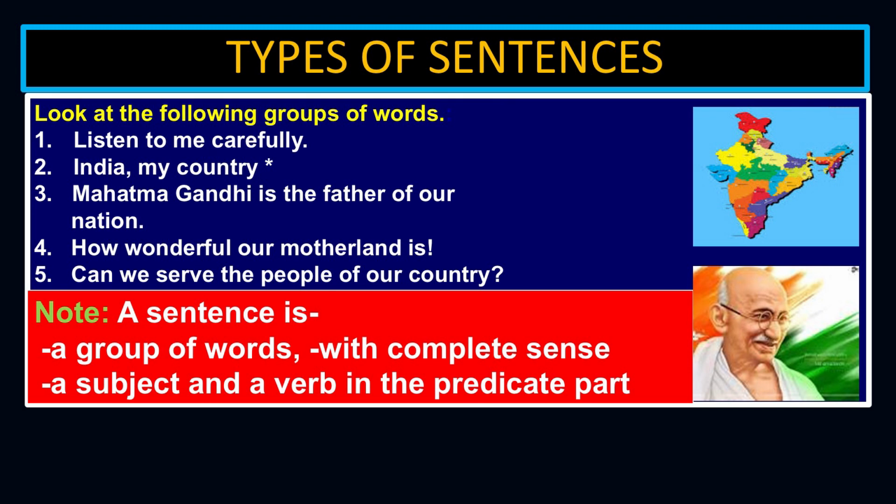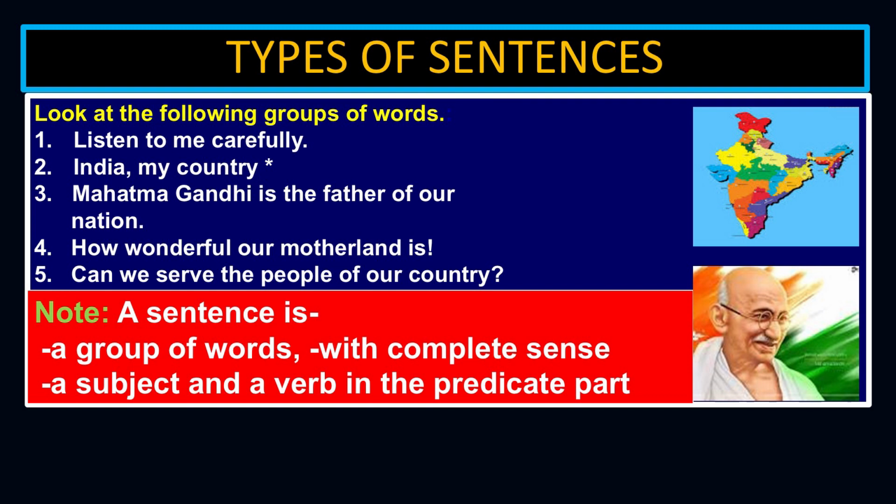If you look at numbers 1, 3, 4 and 5, they are sentences, but the group of words number 2, India my country, is not at all a sentence, but it is understood. The complete sense, the complete meaning, can be understood. If you say India my country, it is completely understood, but it is not a sentence.